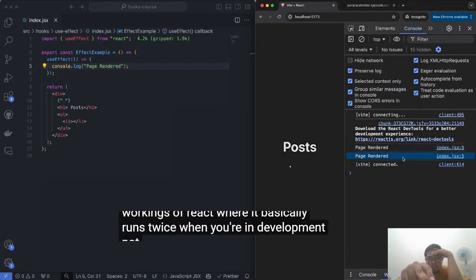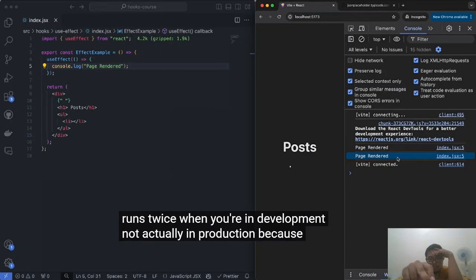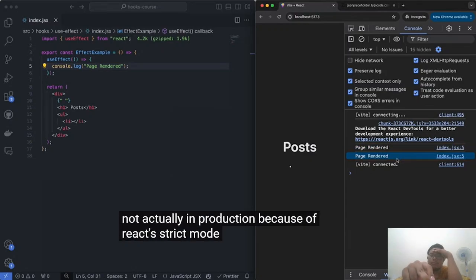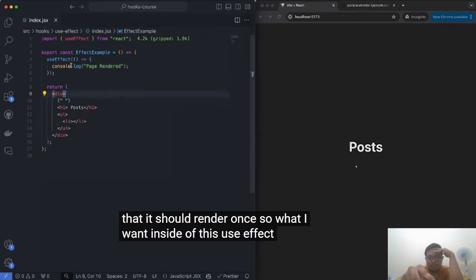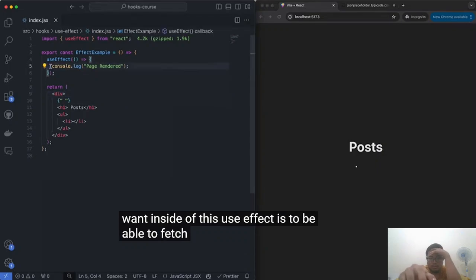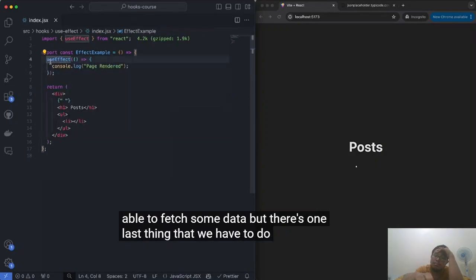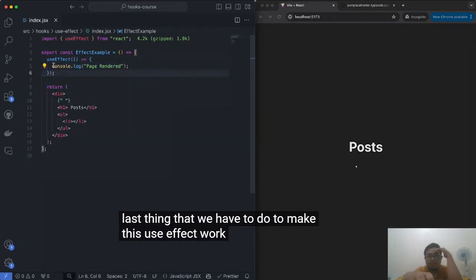when you're in development, not actually in production, because of React's strict mode. But you can actually disable that. The whole idea is that it should render once. So what I want inside of this useEffect is to be able to fetch some data. But there's one last thing that we have to do to make this useEffect work.